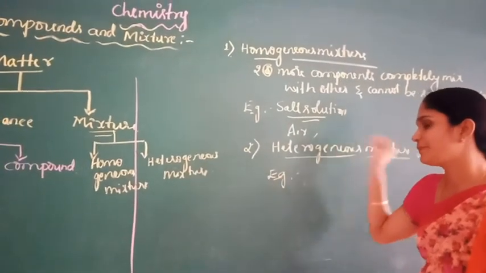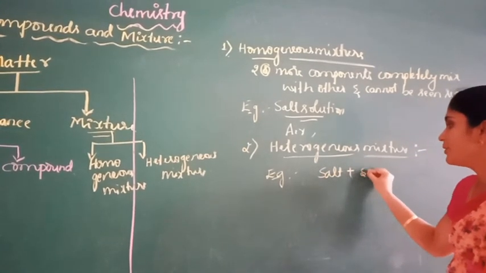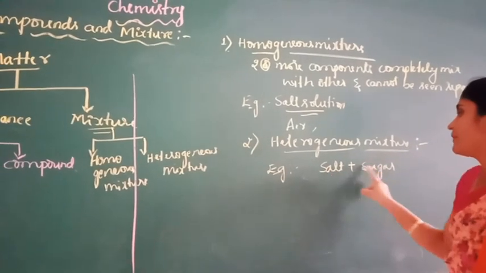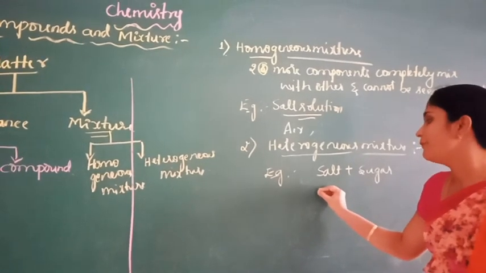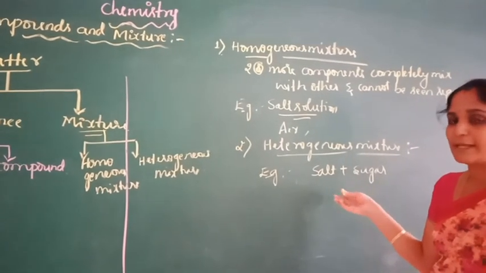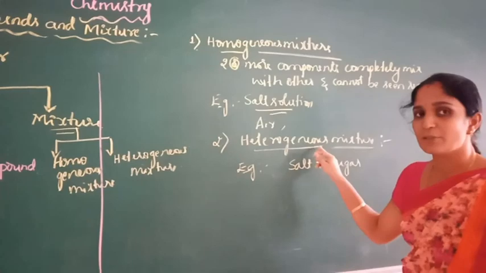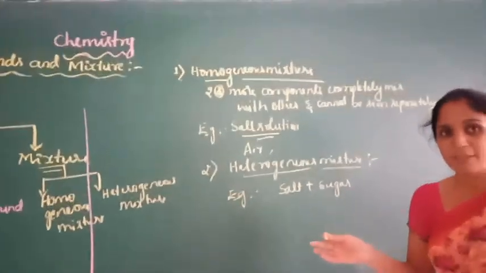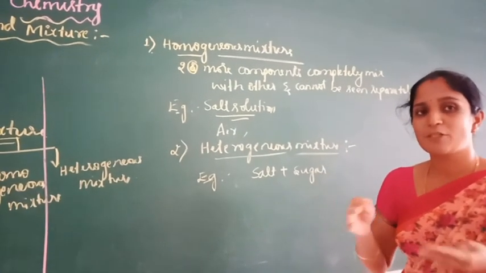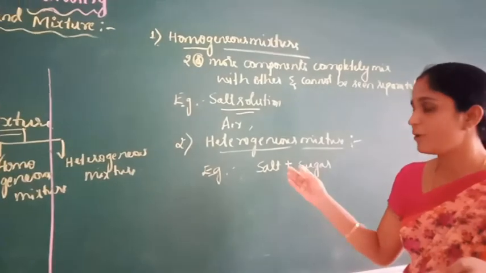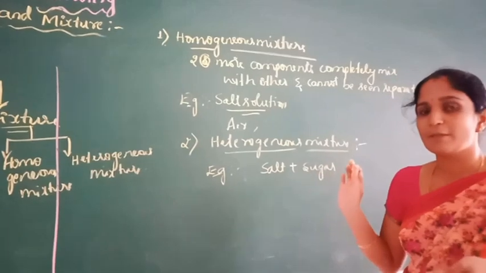For example, a mixture of salt and sugar is an example of a heterogeneous mixture. Another example is a mixture of grains and pulses along with dirt. In a heterogeneous mixture, the components are not completely mixed with each other. There is a visible boundary of separation between the various components, and they cannot be uniformly distributed throughout the bulk of the medium.